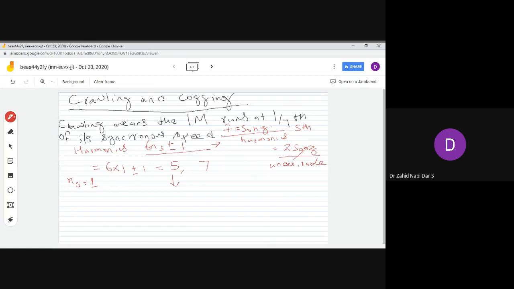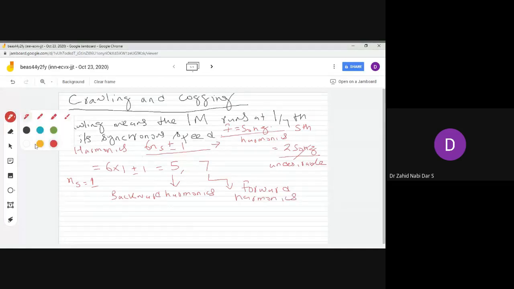The fifth term, that is minus, is called the backward harmonics. And the seventh term over here is called the forward harmonics. The phenomenon of crawling is due to the forward harmonics.